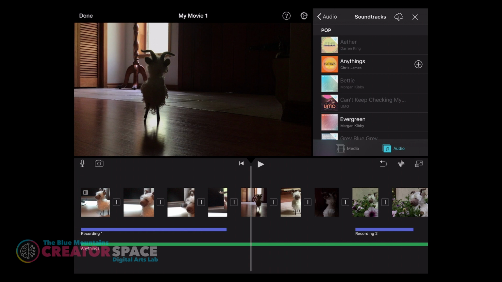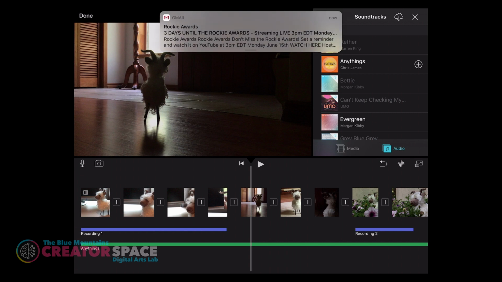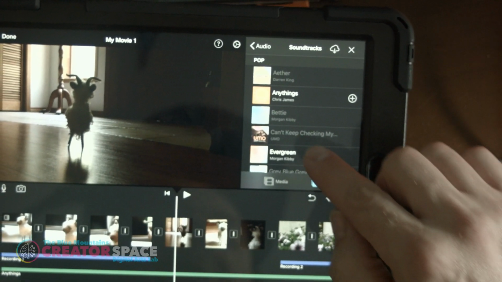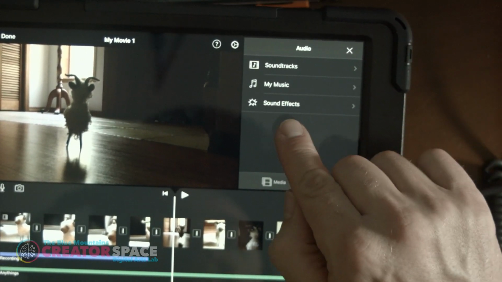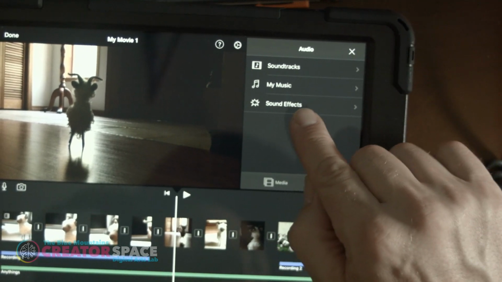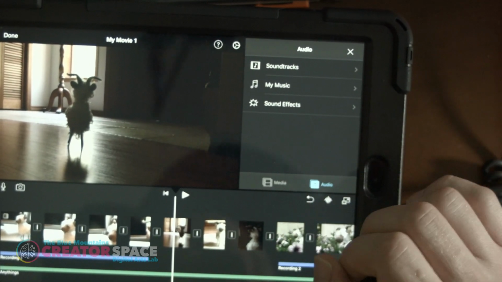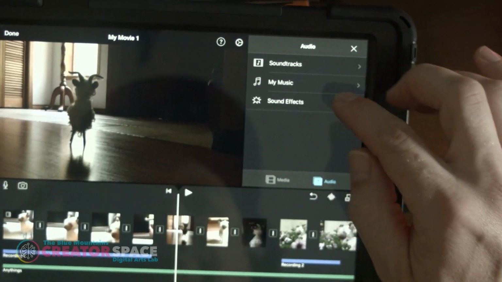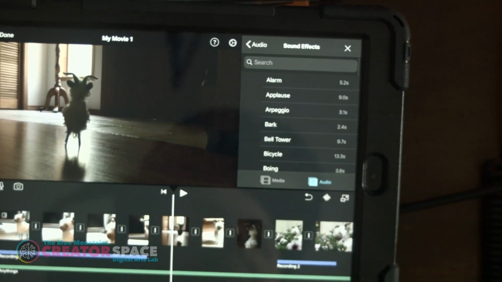Okay, so that's great. We have our music and we have our dialogue in there. The last thing we can do is add some sound effects. If we go back here to the audio, you'll see we have a category called sound effects. This is great, because we can add different sound effects to add a little bit of humor or help with what's going on. So I'm going to click on the sound effects.